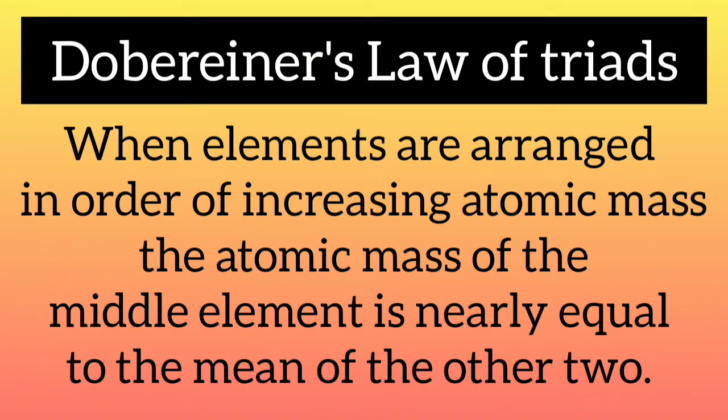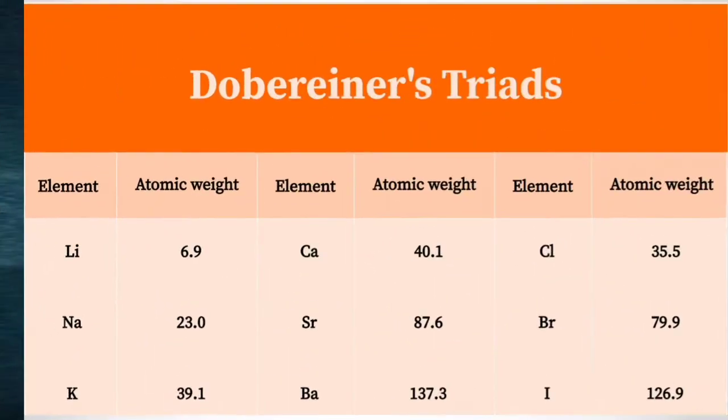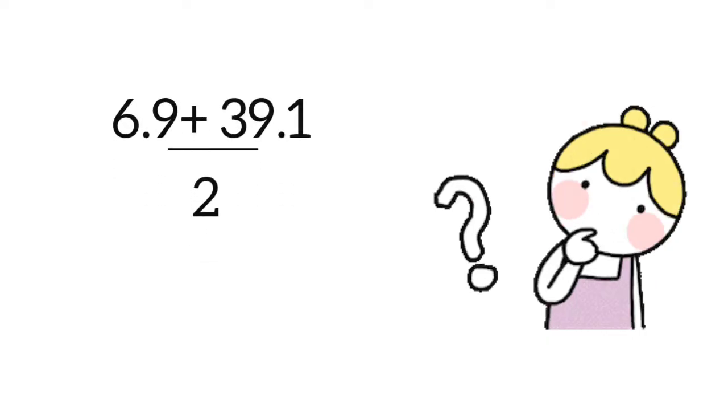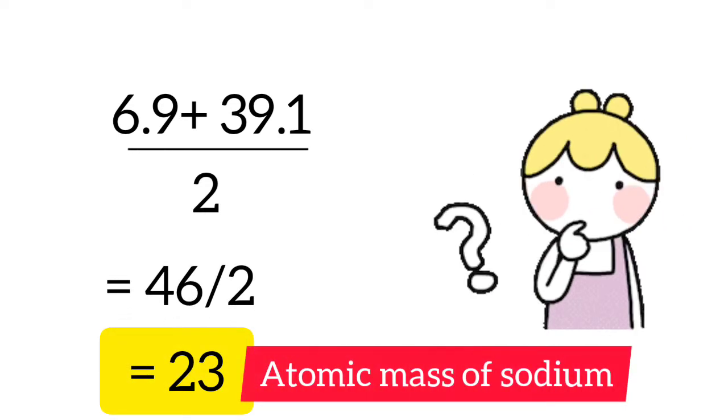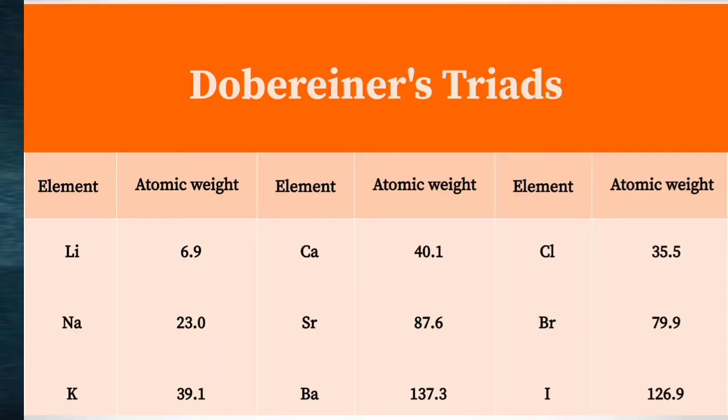When elements are arranged in order of increasing atomic mass, the atomic mass of the middle element was nearly equal to the mean of the other 2, and its properties were intermediate between those of the other 2. Here is an example of 3 triads identified by Dobereiner. In the first case, we have the triad lithium, sodium and potassium. Add the atomic mass of lithium and potassium and divide it by 2. What do you get? So this calculation has proved that the atomic mass of the middle element is almost equal to the arithmetic mean of the other 2.